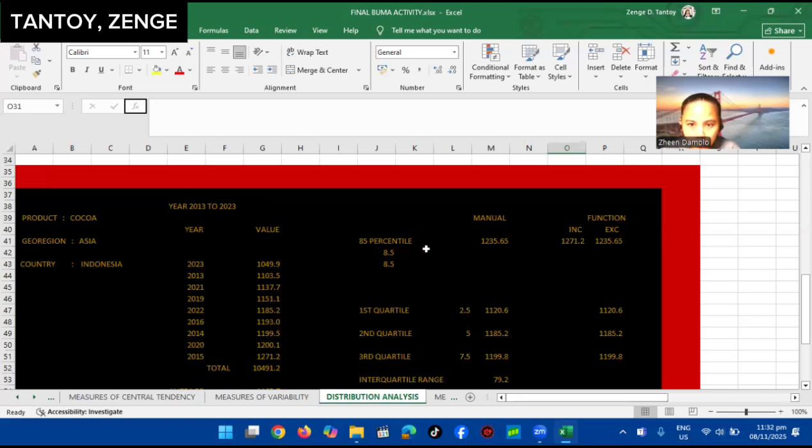Then makuha mong 85%. Sa first quartile, equivalent ang first quartile sa 25%. So, kailangan mo siya 25 over 100 times mo sa kung ilan ang export value plus 1. Ganun din sa second quartile, third quartile.